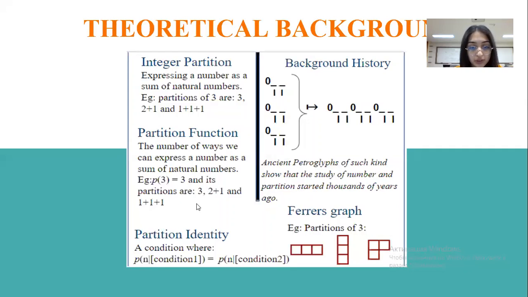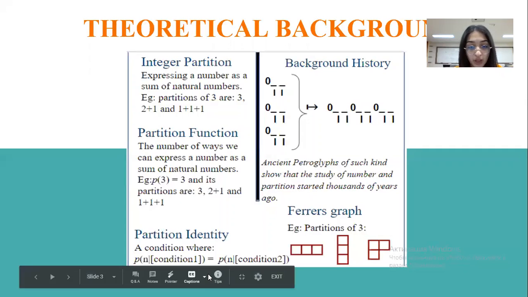The partition identities state that the number of restricted partitions with condition A is equal to the number of restricted partitions with condition B. And Ferrer's graph. So here are the Ferrer's graphs of partitions of 3. Each box represents 1, and the first picture represents 3. The other one is 1 plus 1 plus 1, and the last picture represents 2 plus 1.